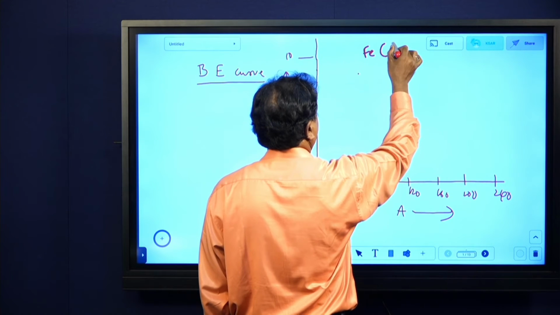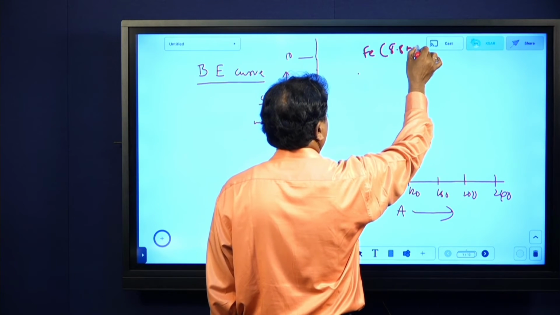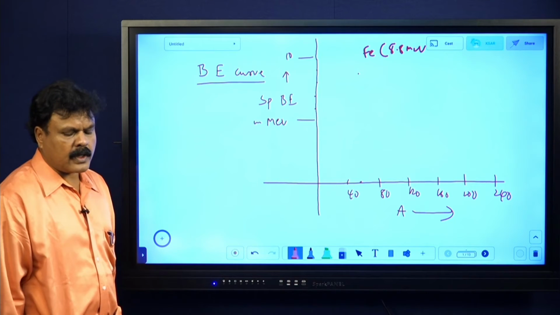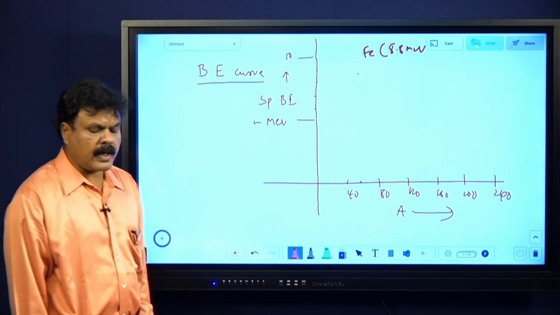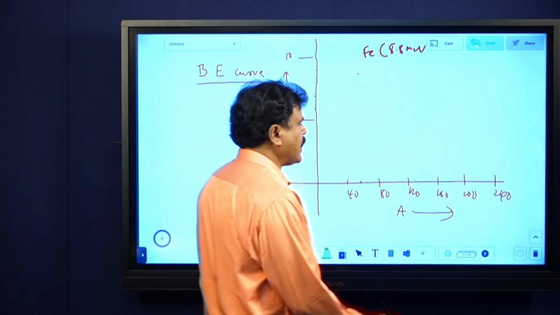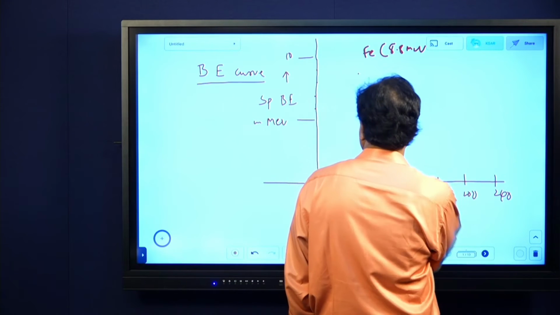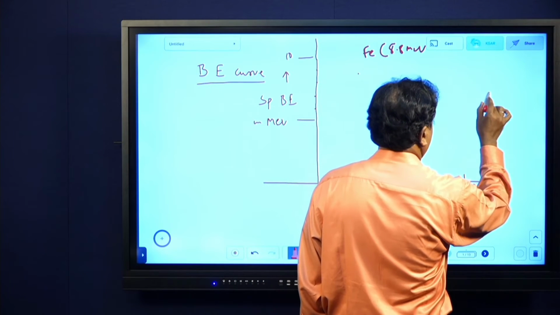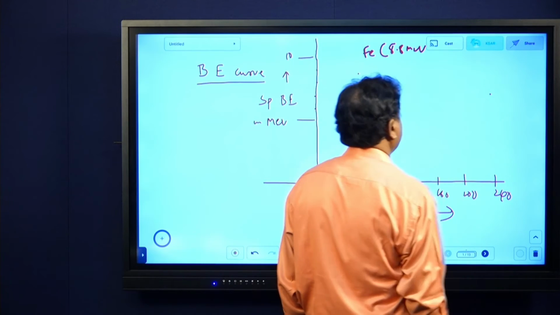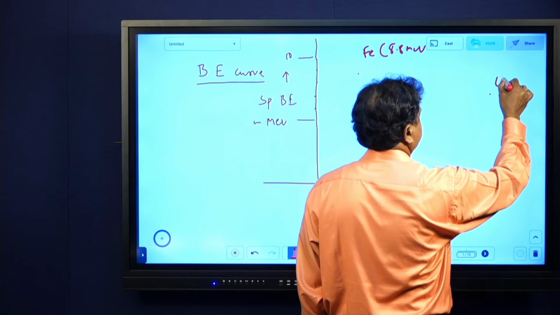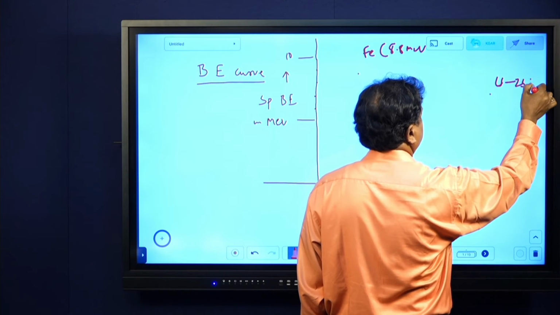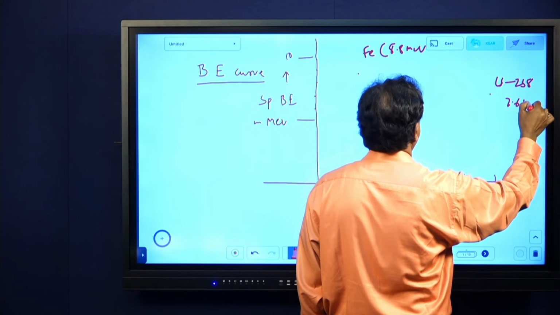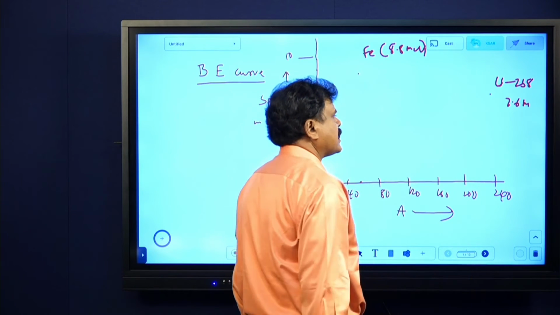For iron, it is 8.8 MeV. Remember that. And then around 238 or 240, you write 7.6 for 238. Roughly, I am doing this, and you use a scale and write it. This is for uranium 238. It is 7.6 MeV. For iron, it is the maximum, 8.8 MeV.